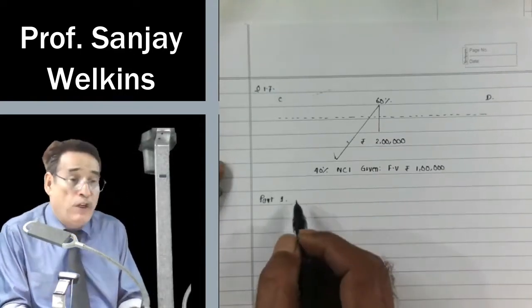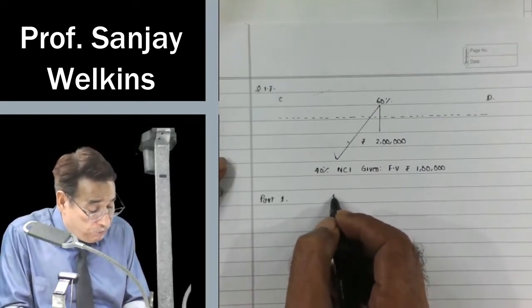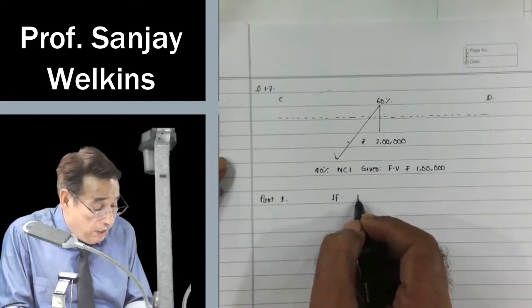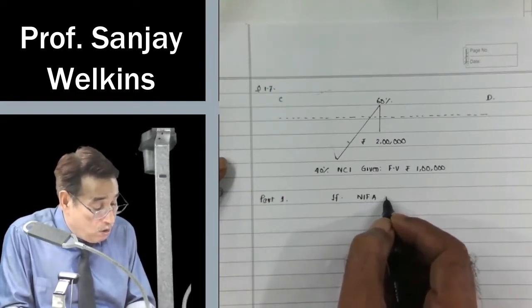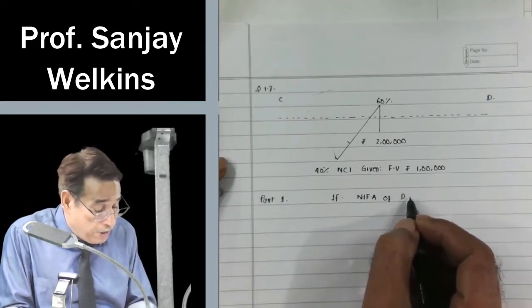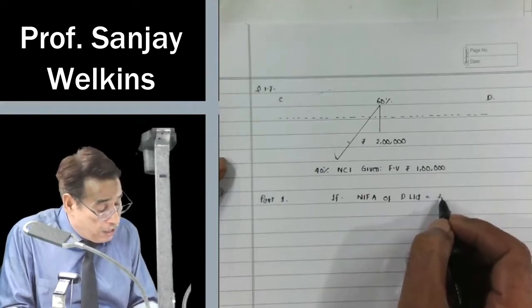What does it mean? Part 1 says that net identifiable assets of acquiree D Limited is equal to rupees 2,40,000.